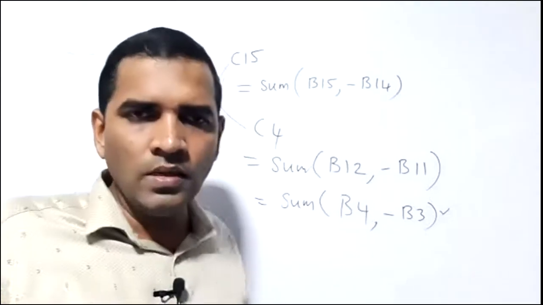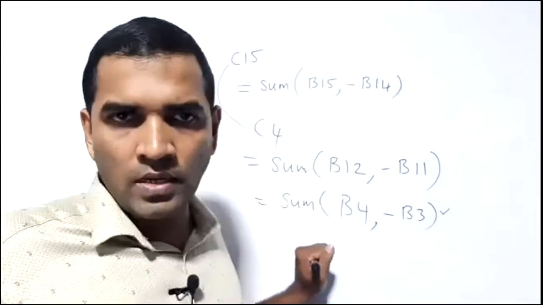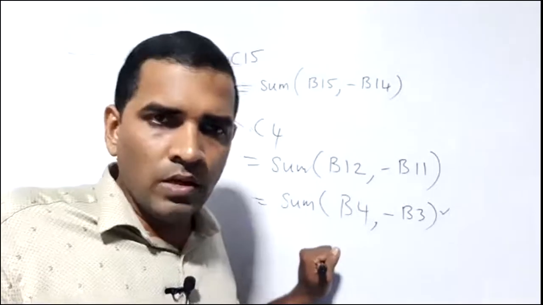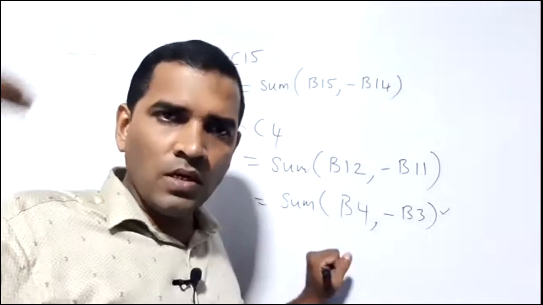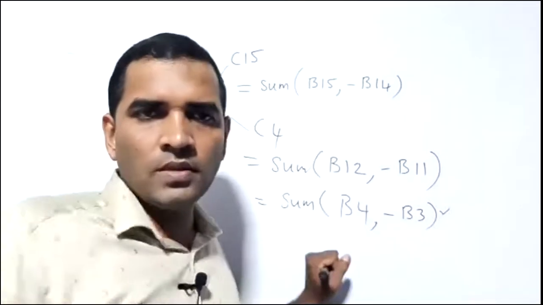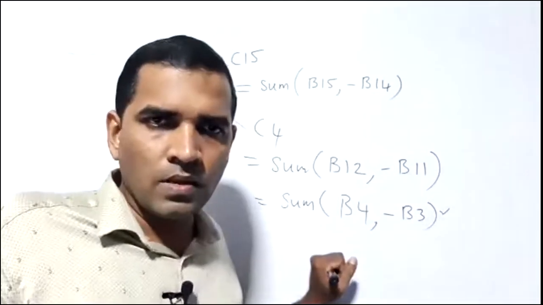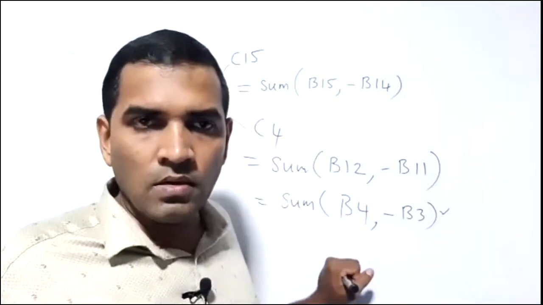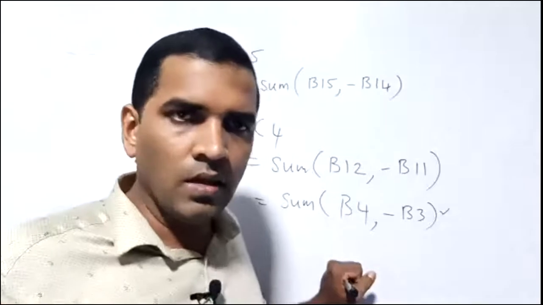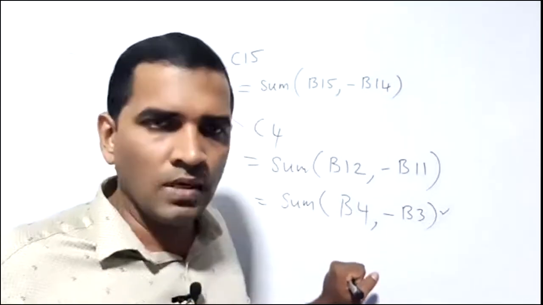They may be important, but for me they are not, because everyone can understand. But the changes that occur when a formula is copied to another cell are very important, and you may make mistakes in that area. So that's why I have taken enough time to explain. Still you are making mistakes.